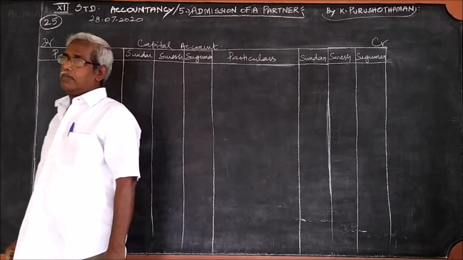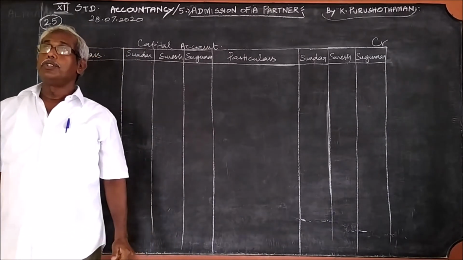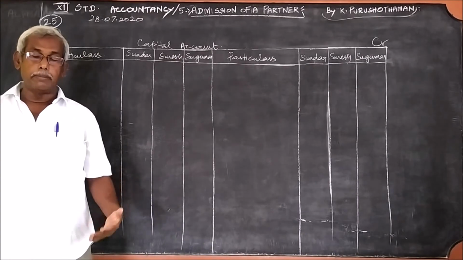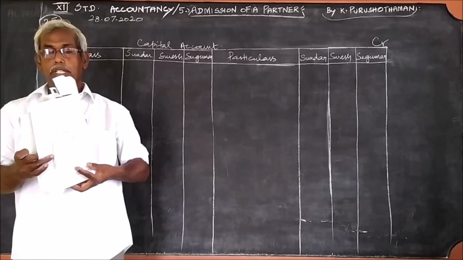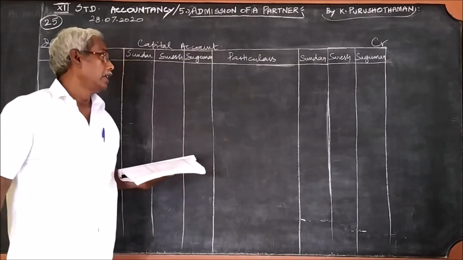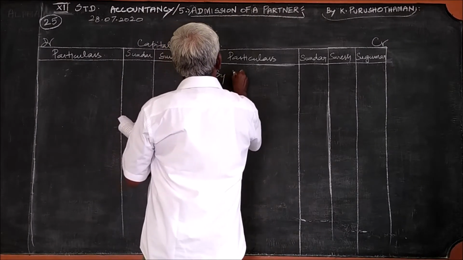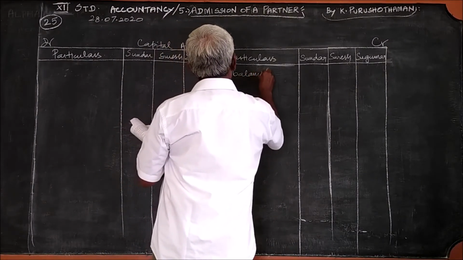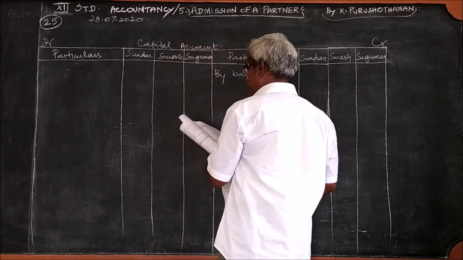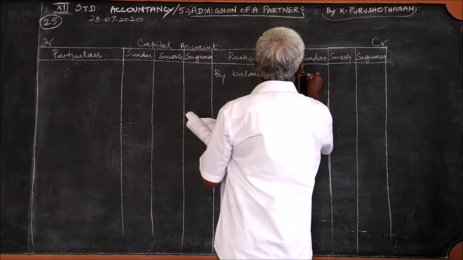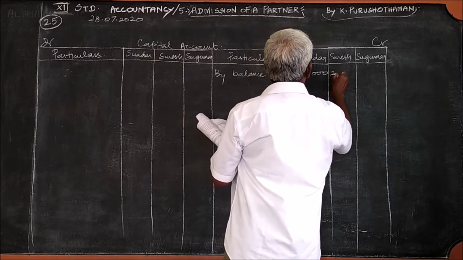Okay, in this, what we should write, I told you already. You should write first the capital of the old partners. The capital of the old partners you should write in the name of by balance brought down: 30,000, 20,000.